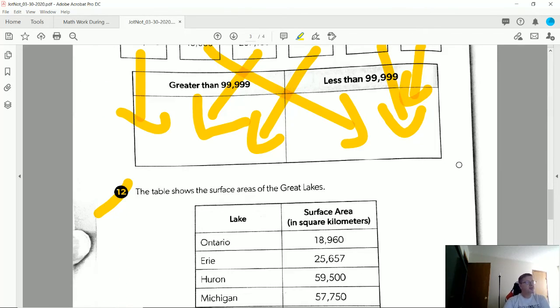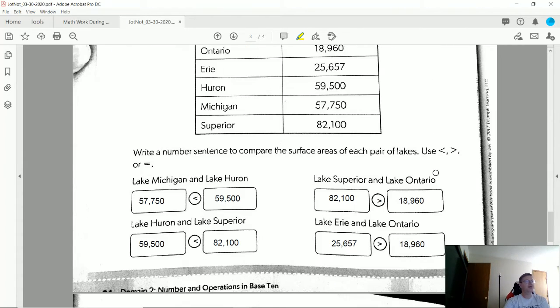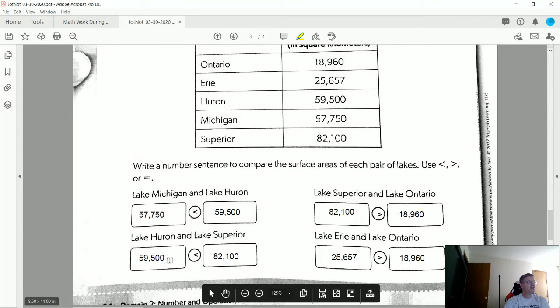Number 12, the table shows the surface area of the Great Lakes. So we have all 5, and we are going to make comparisons. And hopefully I remember to put the symbols in the correct direction this time, unlike the first problem. So I've written the values of each, so you can just pause and take a look at that. Lake Michigan is less than Lake Huron. Lake Huron is going to be less than Lake Superior. Lake Superior is going to be greater than Lake Ontario, and Lake Erie is greater than Lake Ontario.